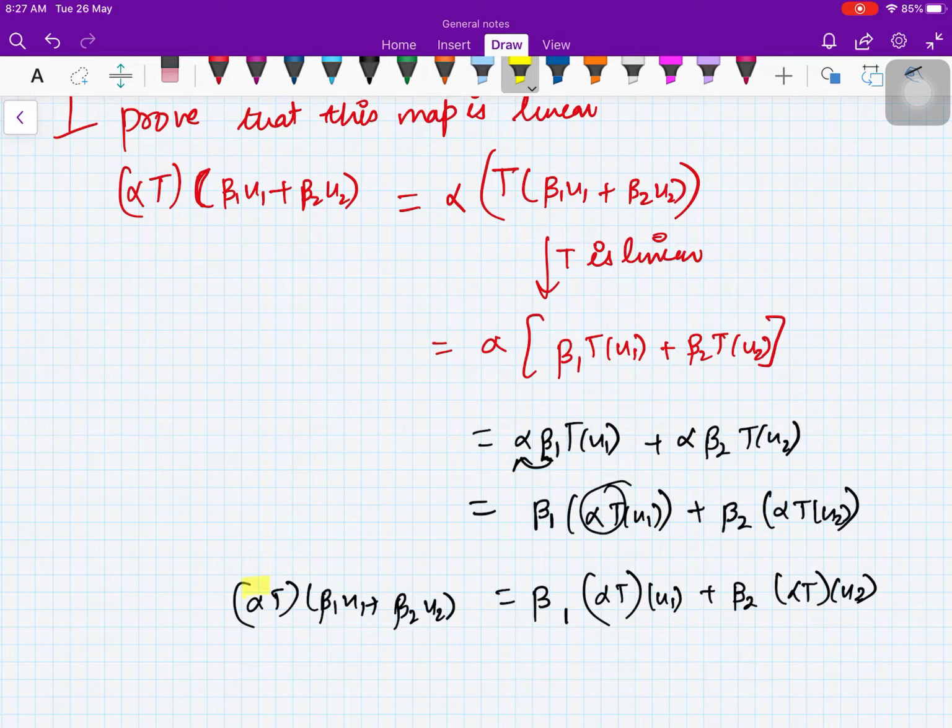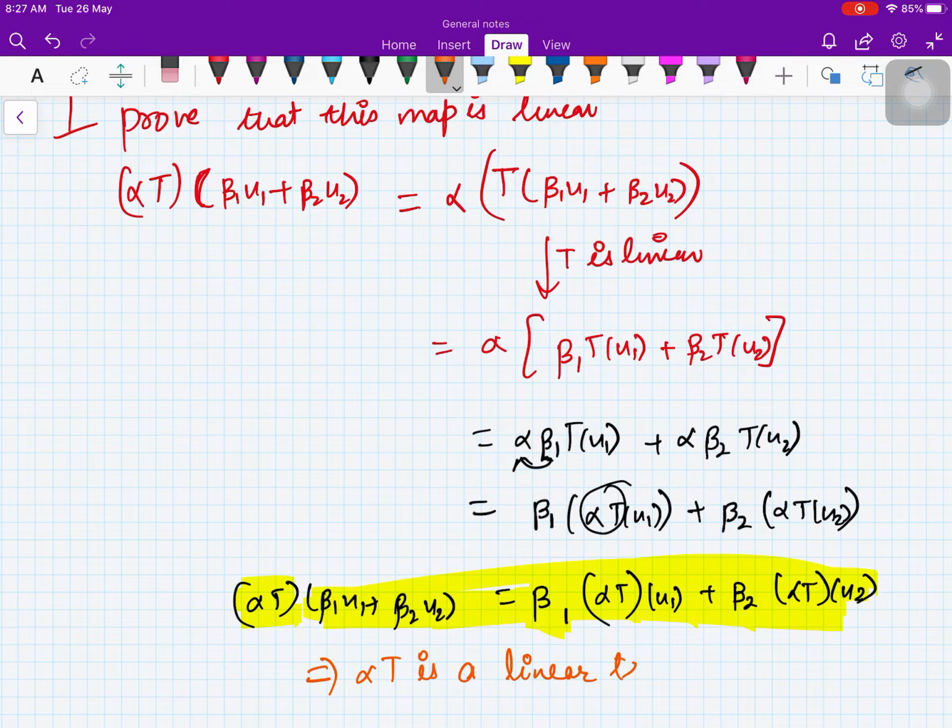Now you see what is happening here. This map, when you take beta 1 u1 plus beta 2 u2, beta 1 is out, alpha T of u1, beta 2 is out, alpha T of u2. So this is the definition of linear transformation. So this implies alpha T is a linear transformation.